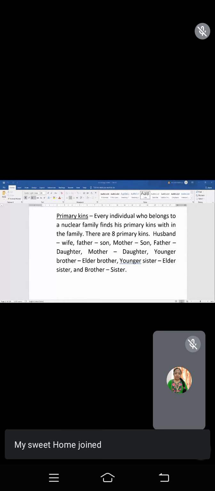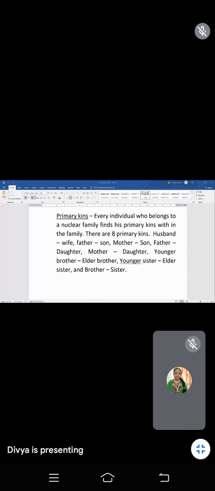See, I have given the examples. There are 8 primary kins. Who were the primary kins? See in the window presentation. One is husband and wife. They come into the primary kin. Means they are the very first relationship, no? So that's why husband and wife,